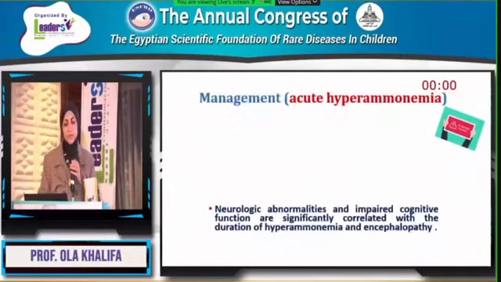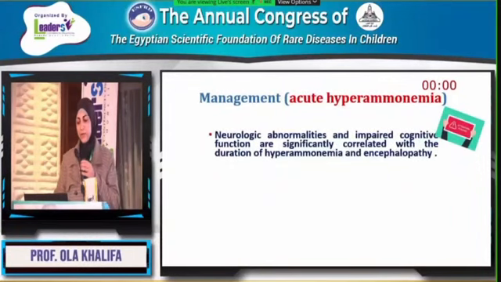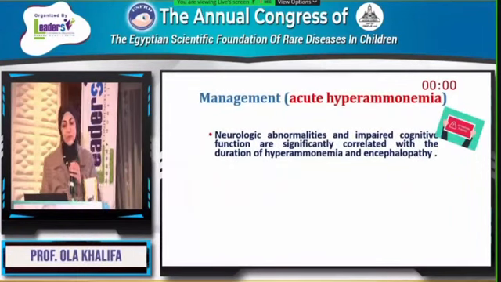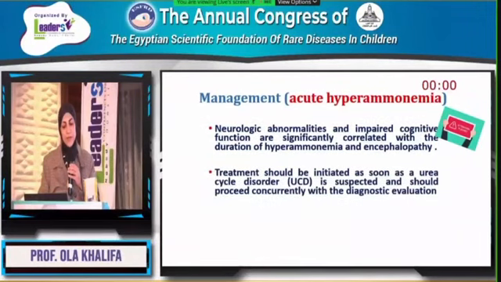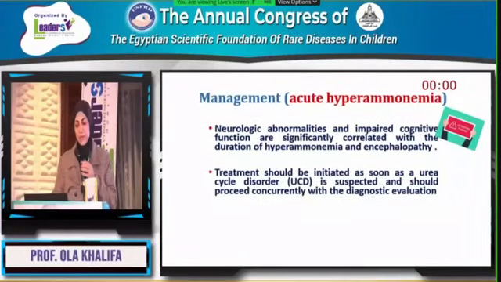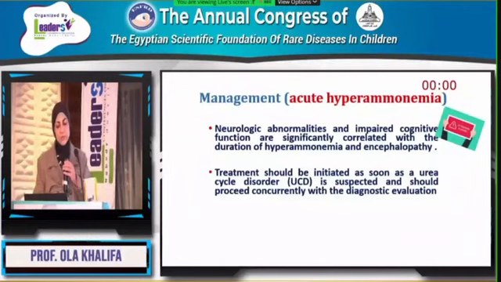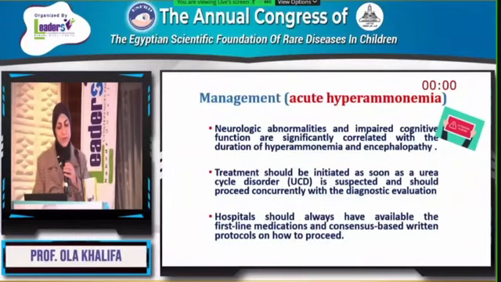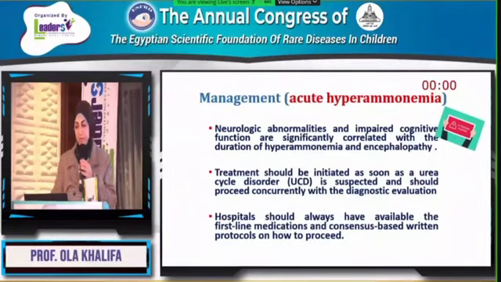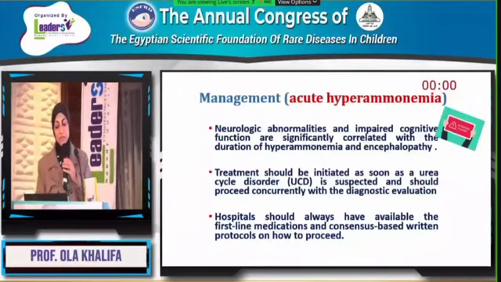Based on their guidelines, we have to manage acute hyperammonemia. Neurological abnormalities and impaired cognitive function are significantly correlated with the duration of hyperammonemia and encephalopathy. Treatment should be initiated as soon as a urea cycle disorder is suspected and should proceed concurrently with the diagnostic evaluation. Hospitals should always have a first-line medication available and a consensus-based written protocol on how to proceed.